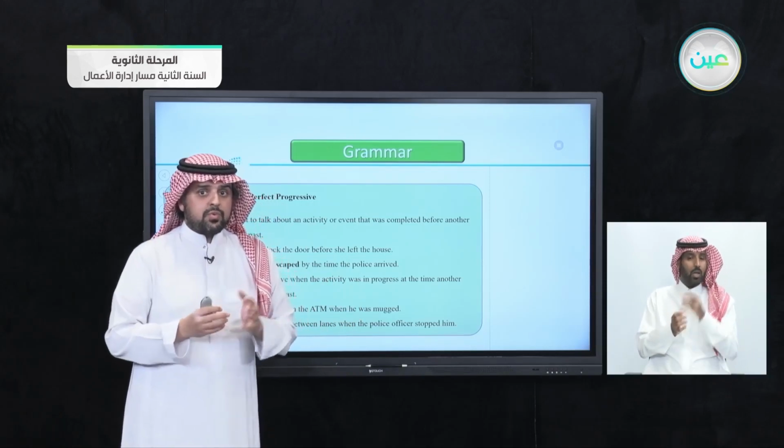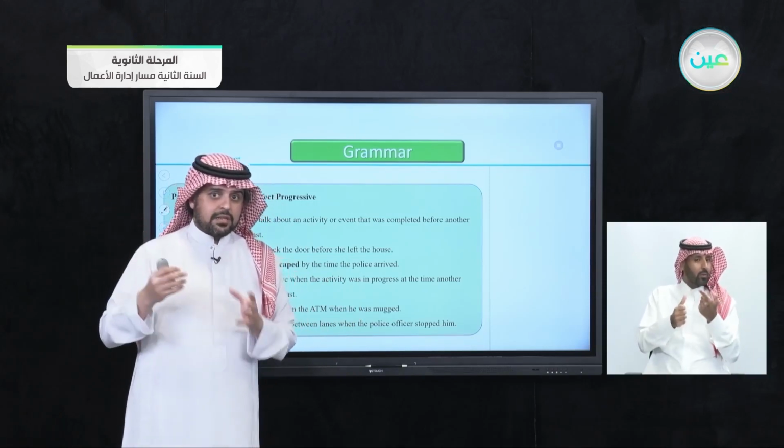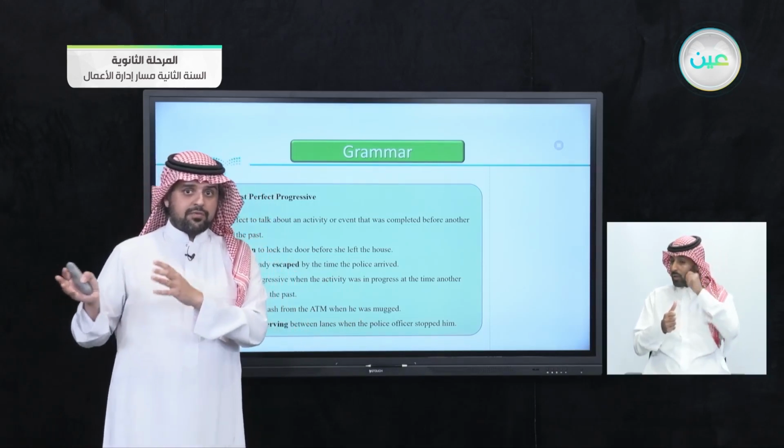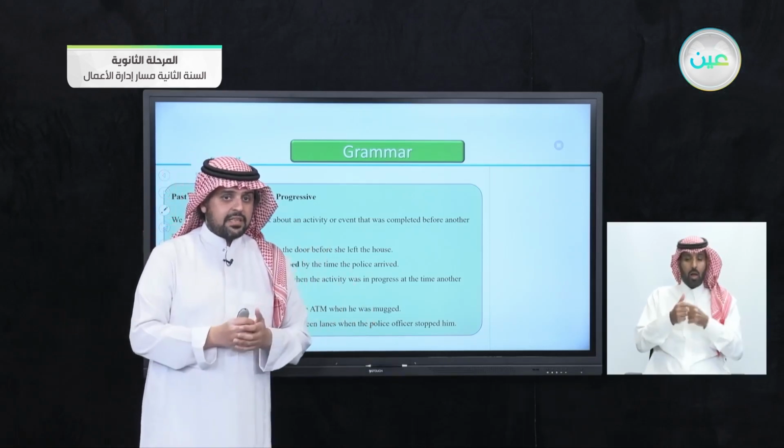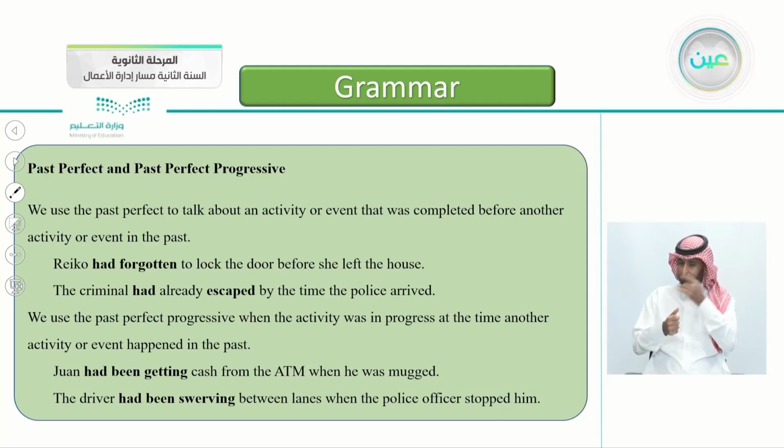So we had two events: that she forgot to lock the door, and that she left. Can you tell me which one happened first? She forgetting to lock the door, or that she left? Yes, the first one is that she forgot to lock the door. That's where we put the past perfect. We say Rico had forgotten to lock the door before. This is the key word here. This is the word to relate the two sentences. Before she left the house. The second event here, we use the past simple.